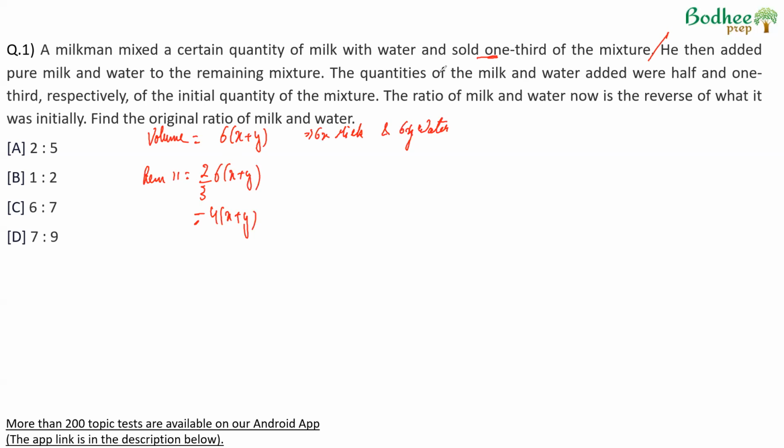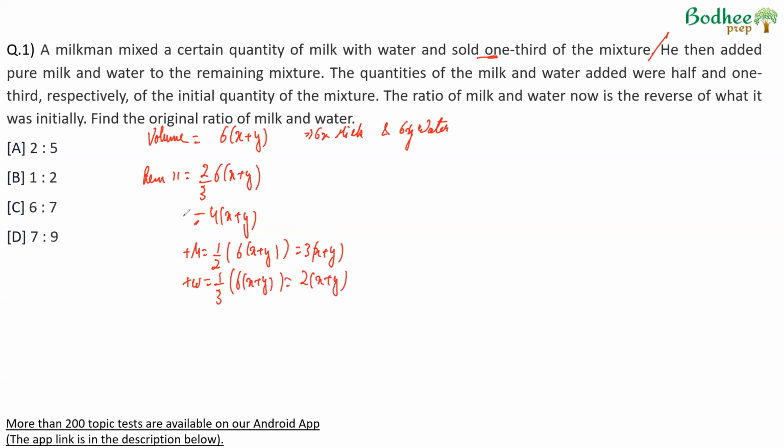He then added milk and water. The quantity of milk and water added were half and one third of the initial quantity of mixture. Half of 6 times x plus y of milk was added, which is nothing but 3 times x plus y. This is the amount of milk that is added. And water that was added was one third of the initial quantity, so one third of 6 times x plus y, which will be 2 times x plus y.